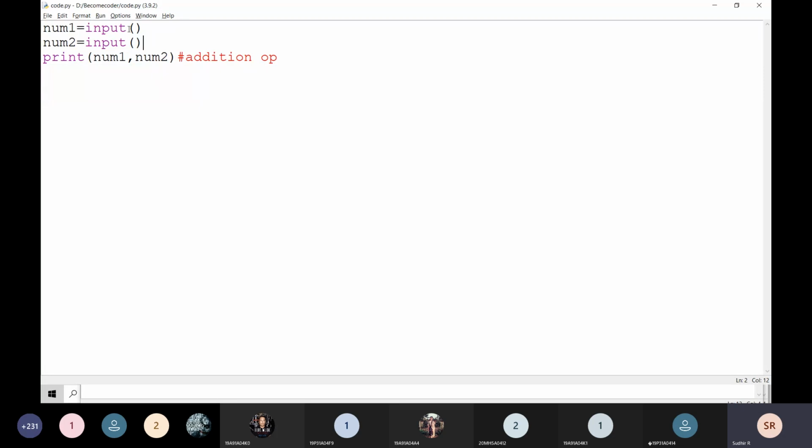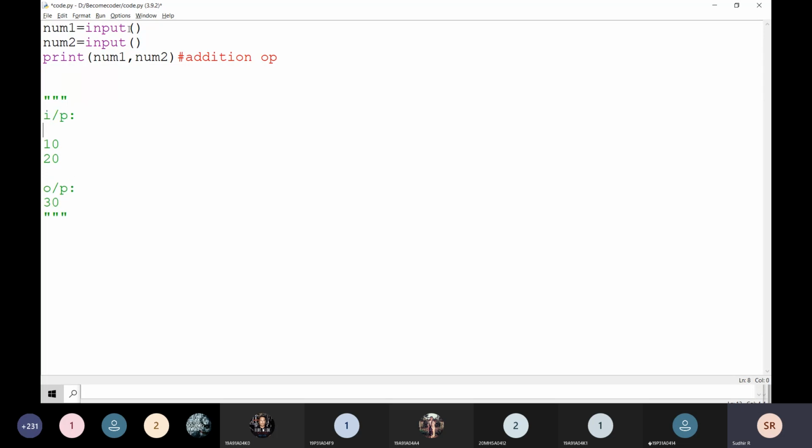Okay, very good. In this way, I'm going to read it. Sometimes the input is like this: 10 and 20. These two are the inputs, and this is going to be an output. Here the output is going to be 30. Okay, in this way I'm going to read it.